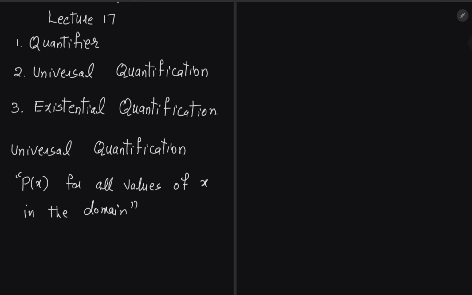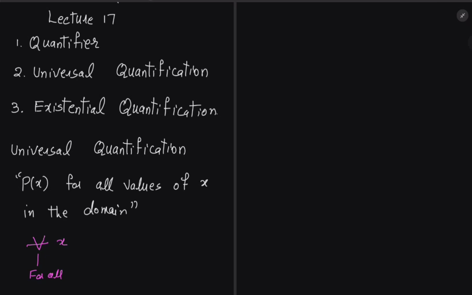So what is the symbolic way of writing universal quantification? We write this symbol, which is called for all, and x is in your domain. It can be a person. For example, if you talk about fruits, then these are fruits.